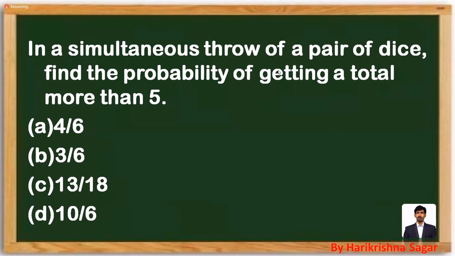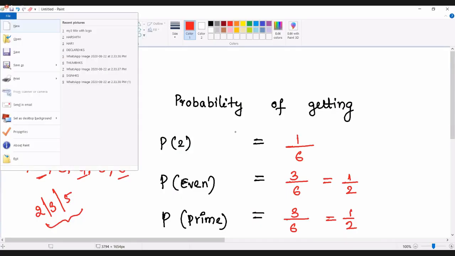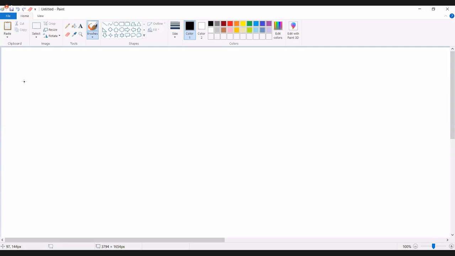So the question here is a simultaneous throw of a pair of dice. Find the probability of getting a total more than 5. First of all, you try to understand what happens when you throw two dice simultaneously. How many outcomes are you going to have? When we are throwing two dice, the total number of outcomes will be equal to 36.